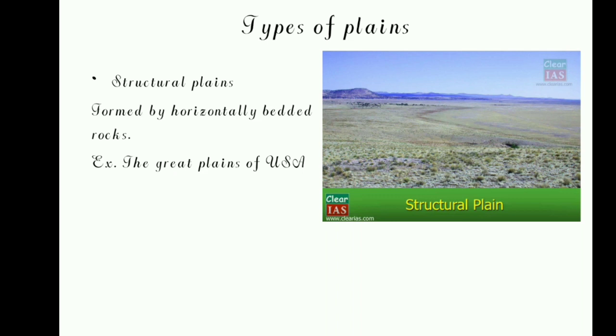That's why they are formed by horizontally bedded rocks. You can see this when you go to some of the beaches. For example, in the USA we have the Gulf Coast, and in Australia, we have the central lowlands.